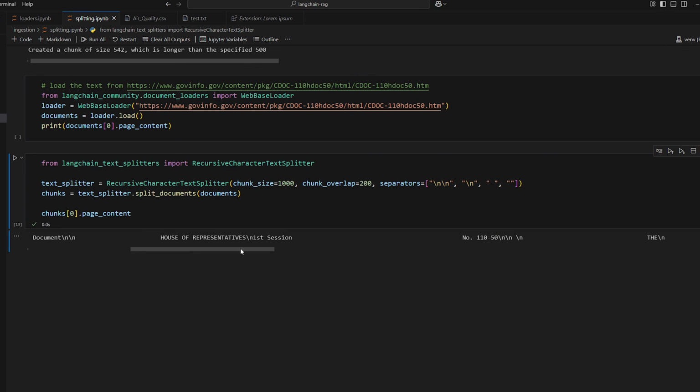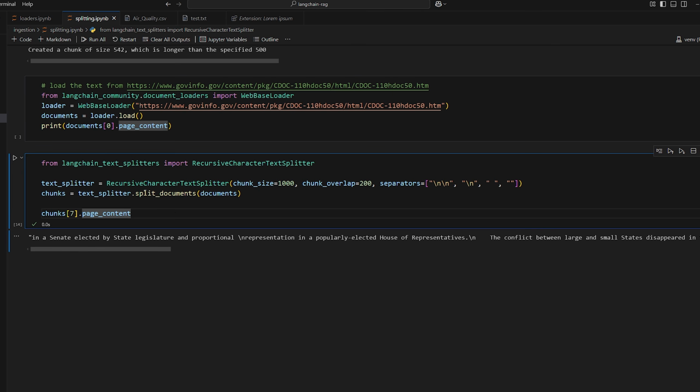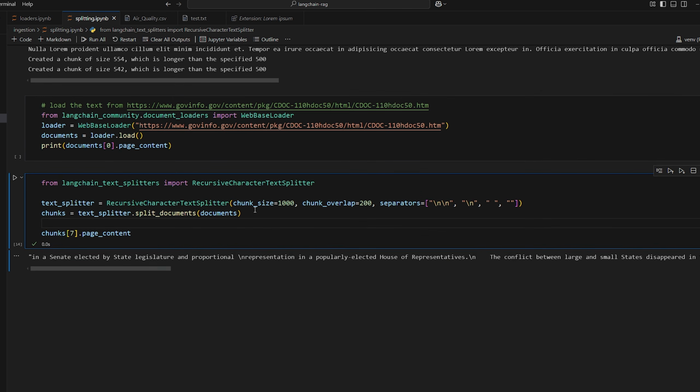So we see a bunch of stuff here. Okay, not very insightful, but the point is that it's a chunk of a previous document. This one's a little more interesting. The recursive character text splitter is one that you're going to see way more often than just the character text splitter. It's a very good solution to break up your documents into chunks, to split up your documents.